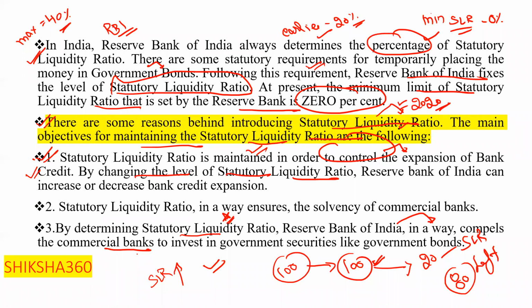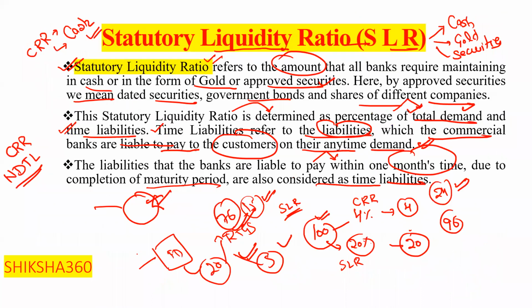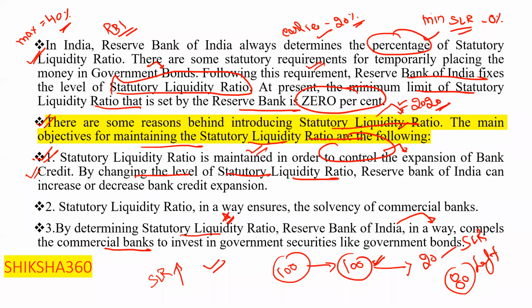As we know, under the statutory liquidity ratio, the banks have to invest some in the form of cash, in the form of gold, or in securities. So this SLR forces the commercial banks to invest in government securities, like government bonds.